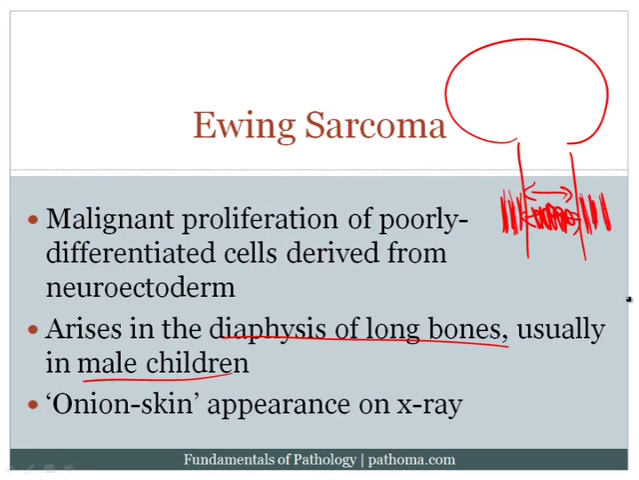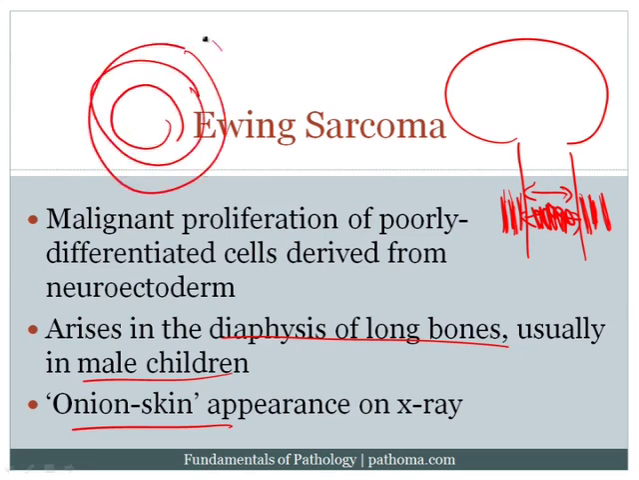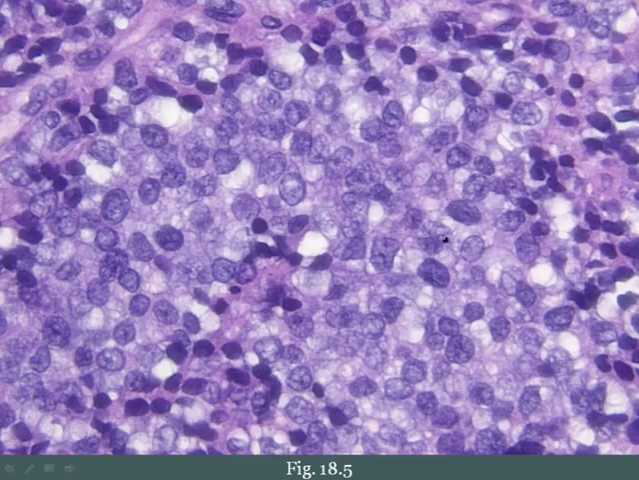Now those layers of new bone will have an onion skin appearance on X-ray. Imagine if you looked at the bone head on, you would see sort of an onion skin layer, another layer, as the periosteum is being laid down, trying to protect the bone from this tumor that's growing inside. If a biopsy is performed, it'll show small round blue cells. All of these blue cells here represent the tumor, and these cells resemble lymphocytes.